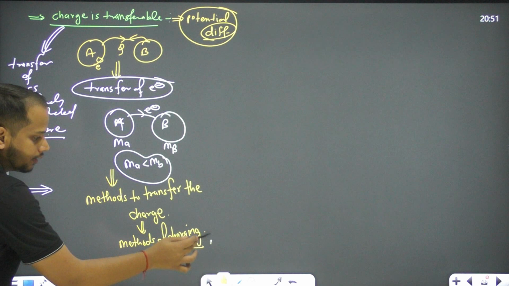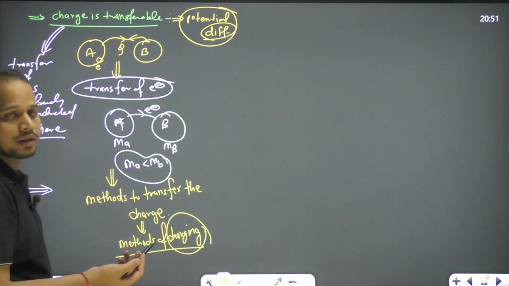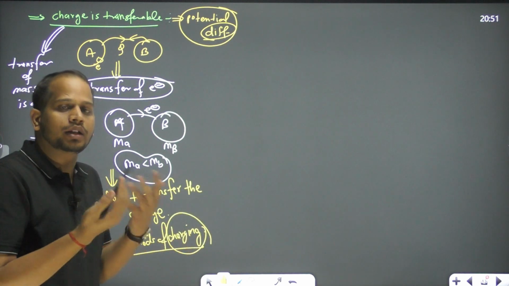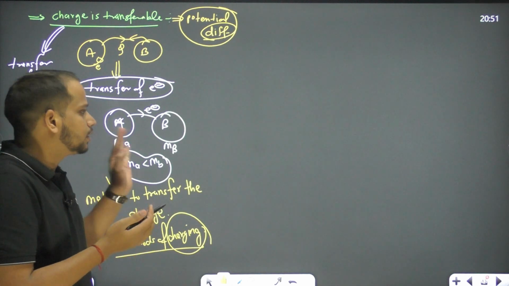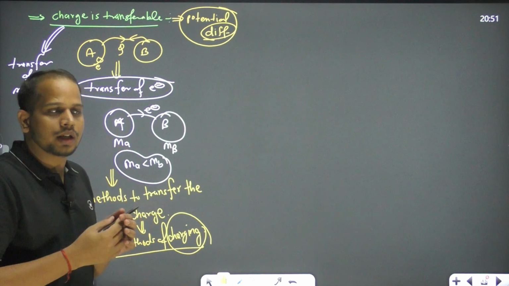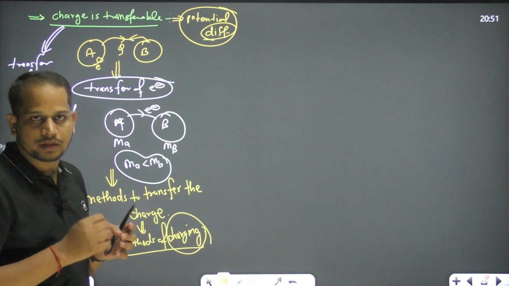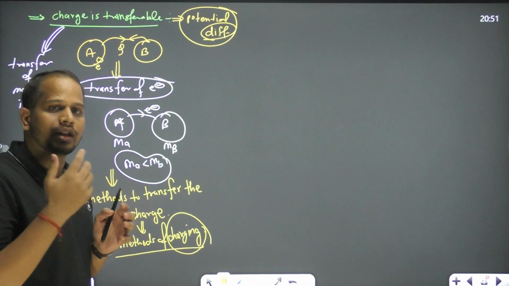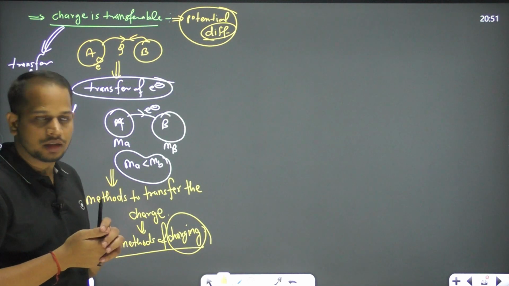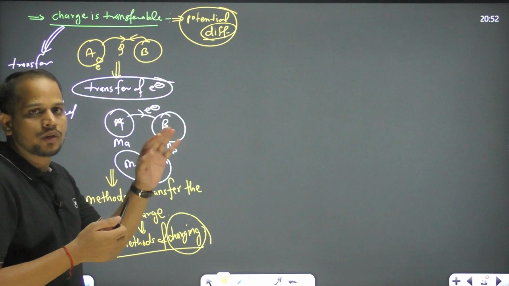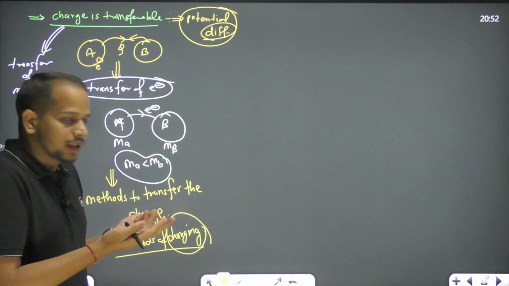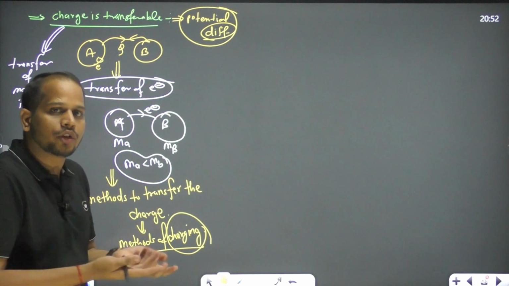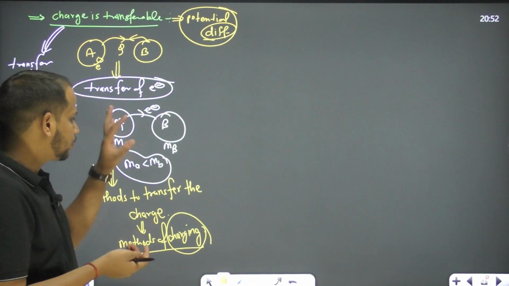Charging means how we are providing charge to a body. Charge means charge, not energy. Like we say the mobile is charging, the laptop is charging. That is basically energy; we are storing energy in it, right? But in this one, we are providing charge. There is an appearance of charge. We are introducing charge on the body. Then this is called charging.